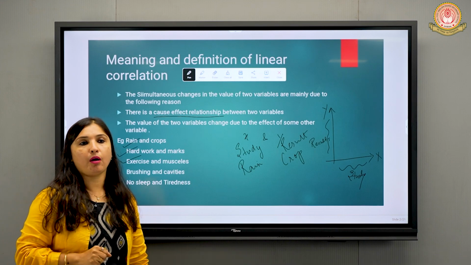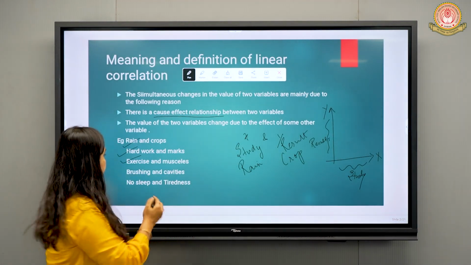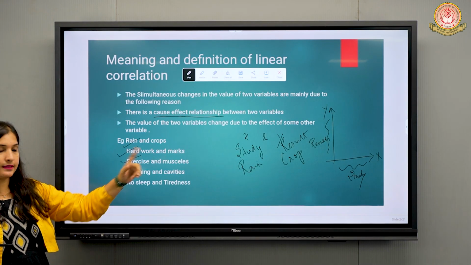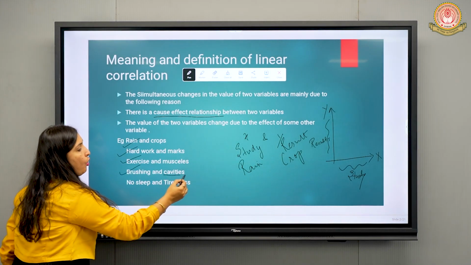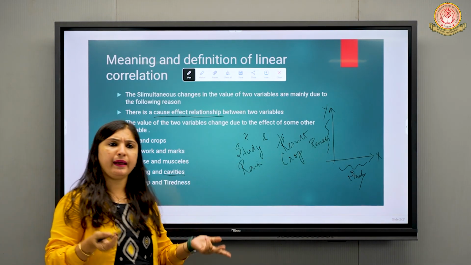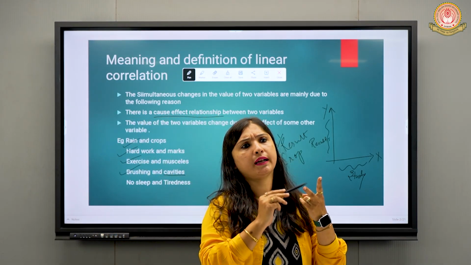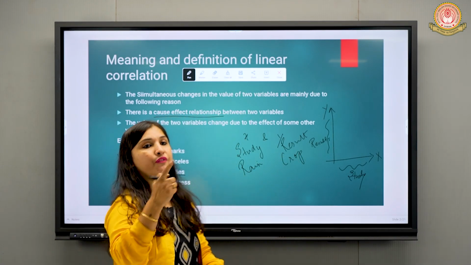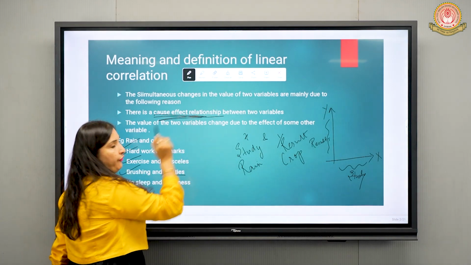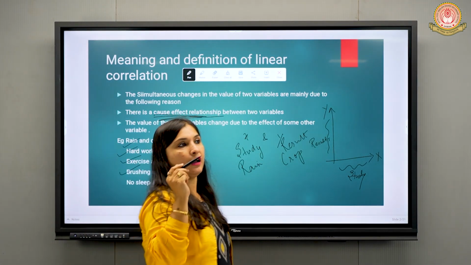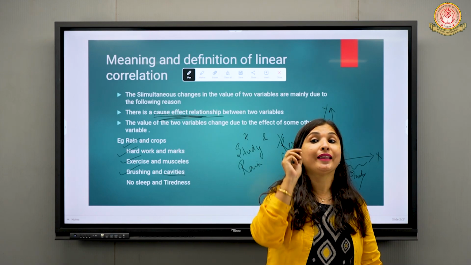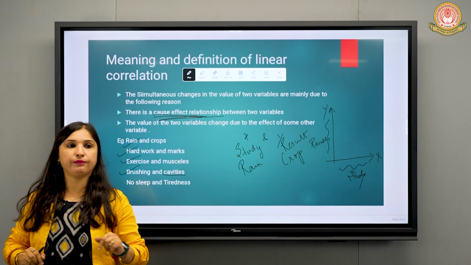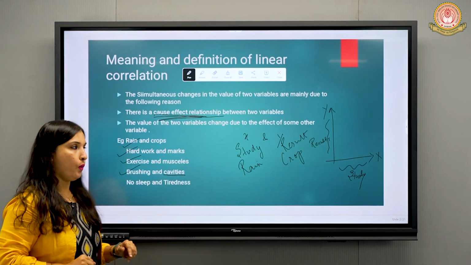A person brushing their teeth properly will have no cavities, right? See, in all these results there is a positive relationship. Good exercise, good muscles. If you brush well, there will be no cavities, right? The relationship can be anything. The relationship can be positive, and it can also be negative. But there should be two variables which are correlated with cause and effect. So the main thing that should be included in linear correlation is that there should be a cause and effect relationship between the two variables. Whichever two variables are given, one we will call x and the other we will call y. Is it clear to everyone?